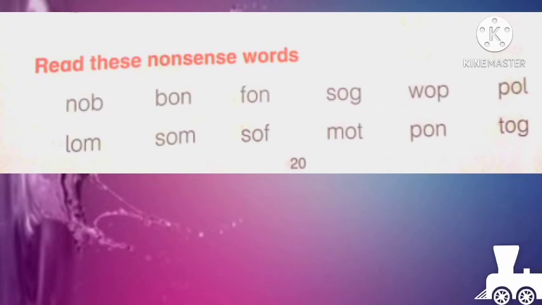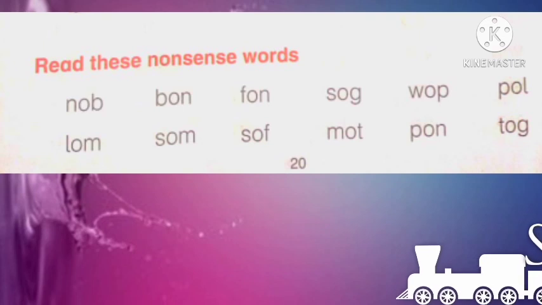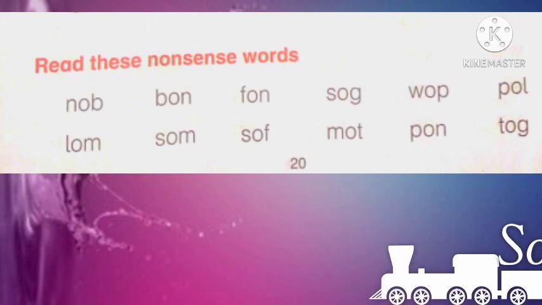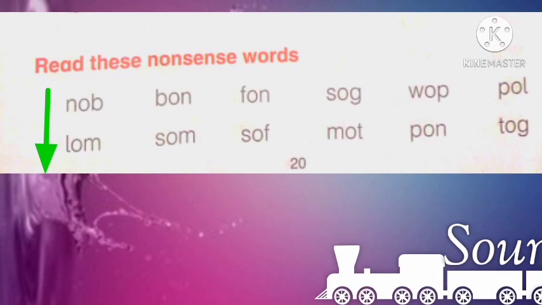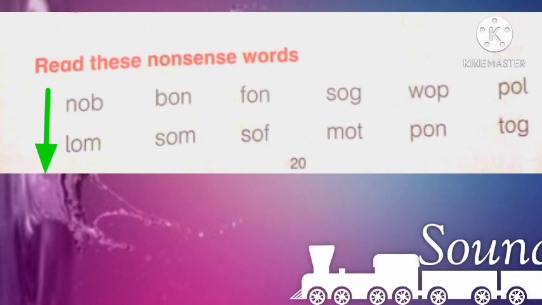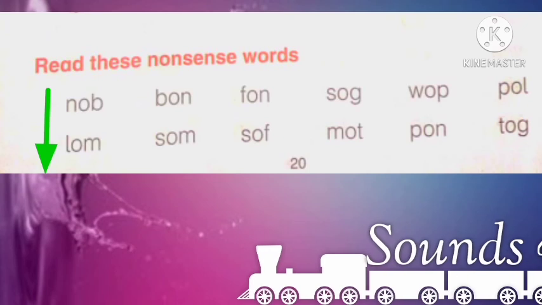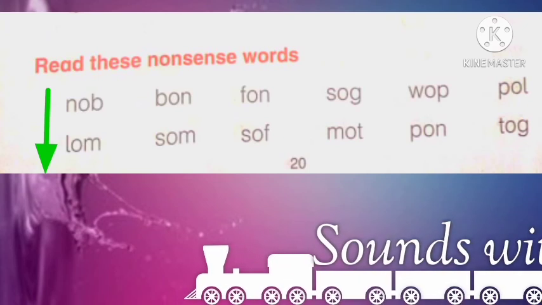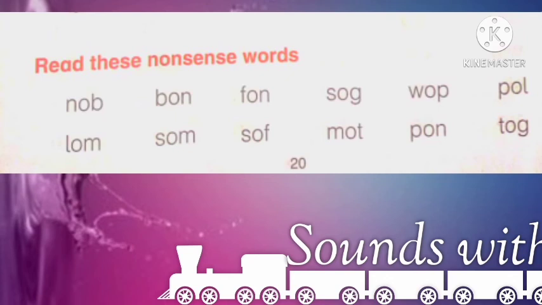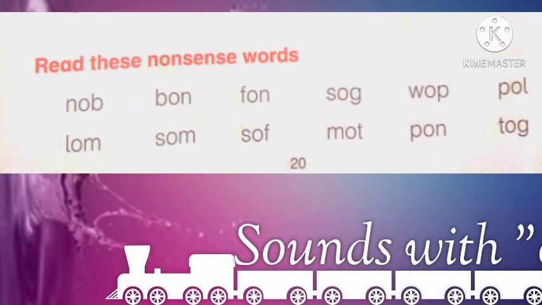Now we are going to make some nonsense words with sound O. Nonsense words mean they are meaningless words. They don't have any meaning. So let's read these words with sound O. Look at the first column. Let's read it. No, b, knob. When we combine the sound of n and o, it will become a single sound. No, b, knob.